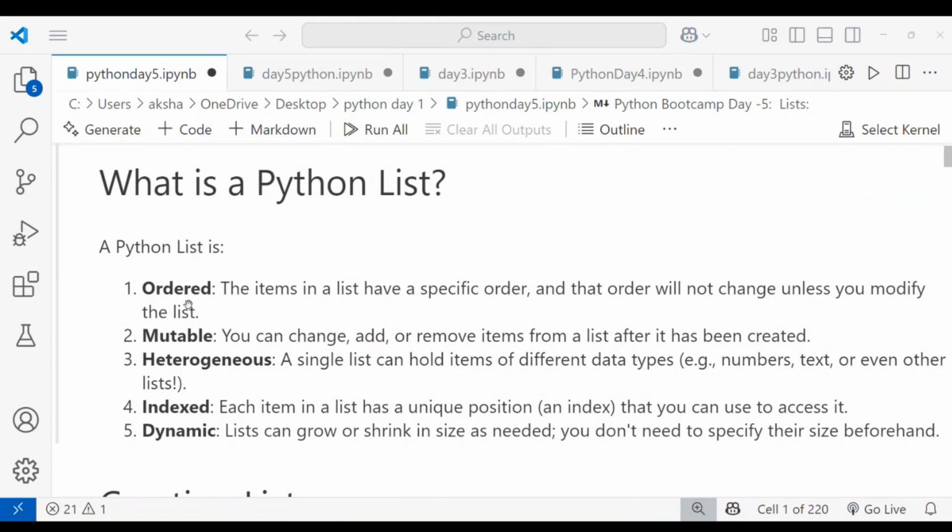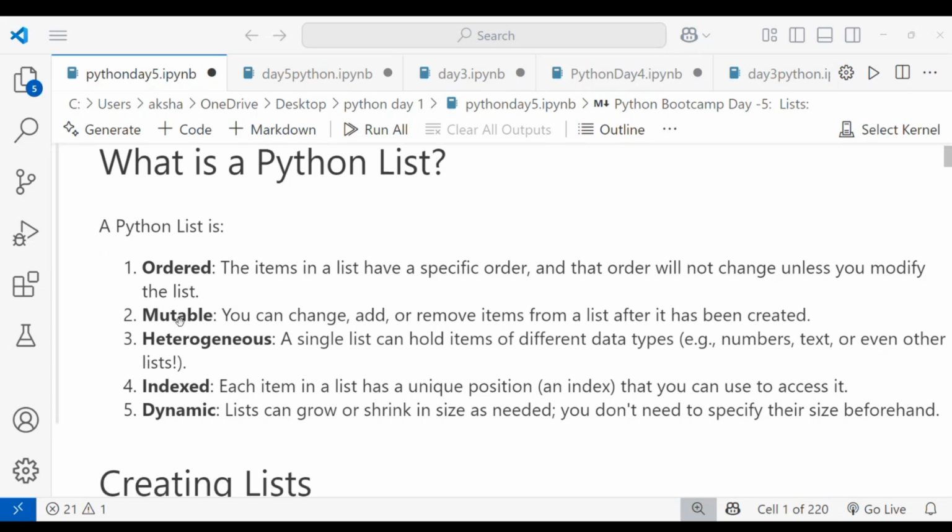Okay, coming to the next one, it's mutable. If it is mutable, you can modify it, right? You can add an item, you can change it, and you can remove an item from the list after it has been created.